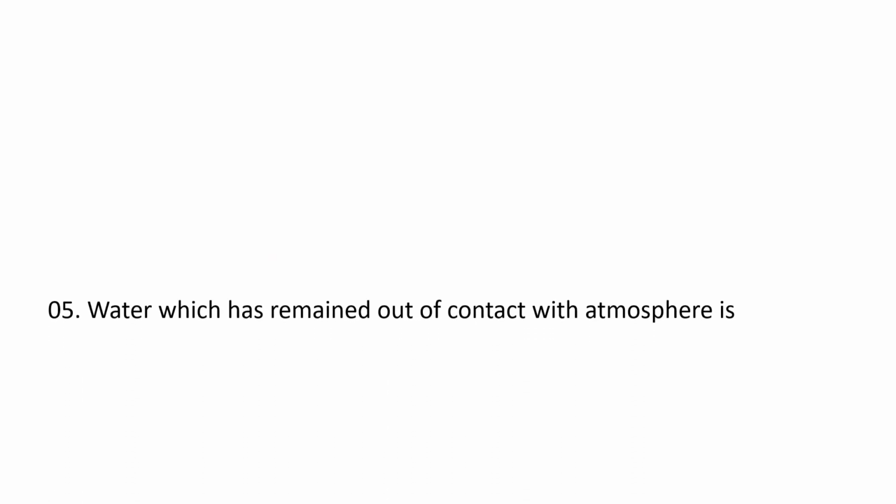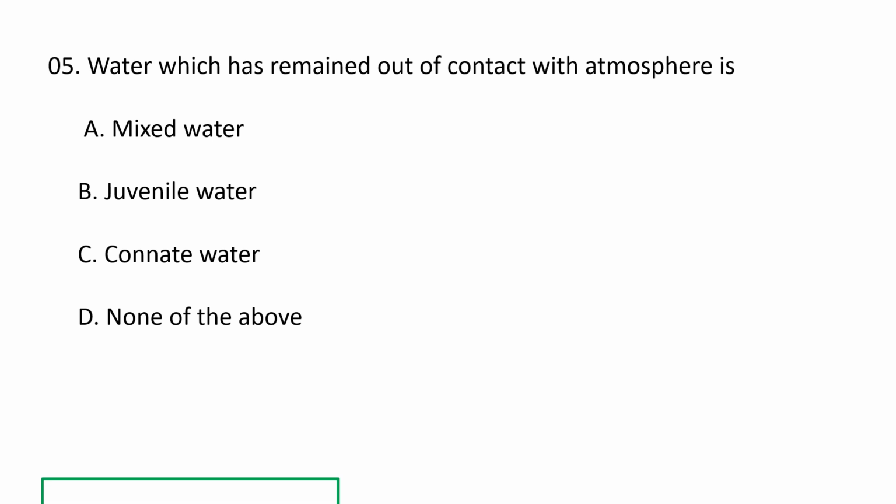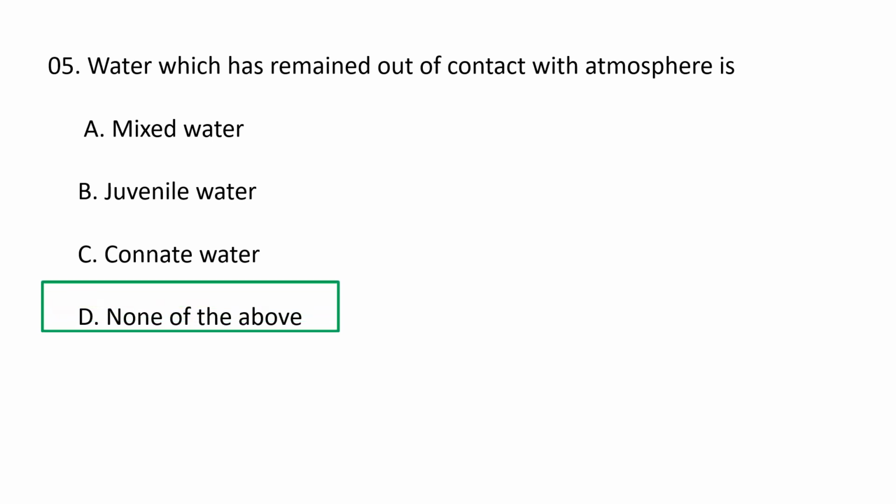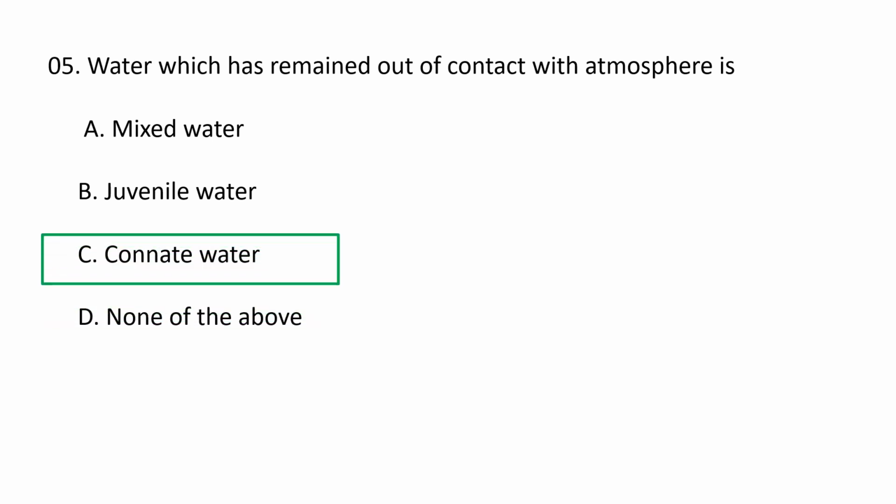Next question. Water which has remained out of contact with atmosphere is A. Mixed water, B. Juvenile water, C. Connate water, D. None of the above. So the water which has remained out of contact with the atmosphere is connate water. Connate water is the water that is held in the pores of the rock or as a thin layer around the particles of the sand.